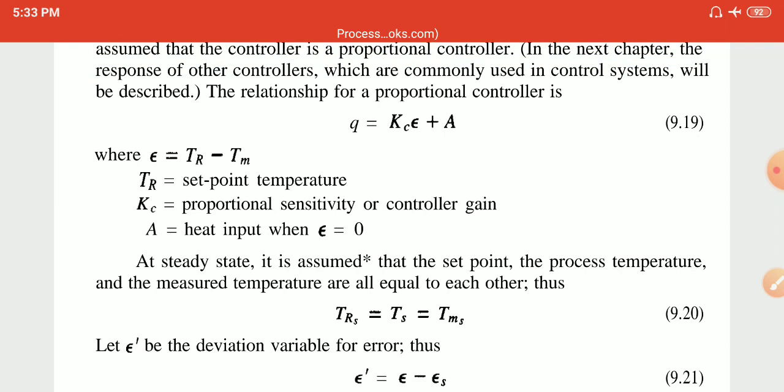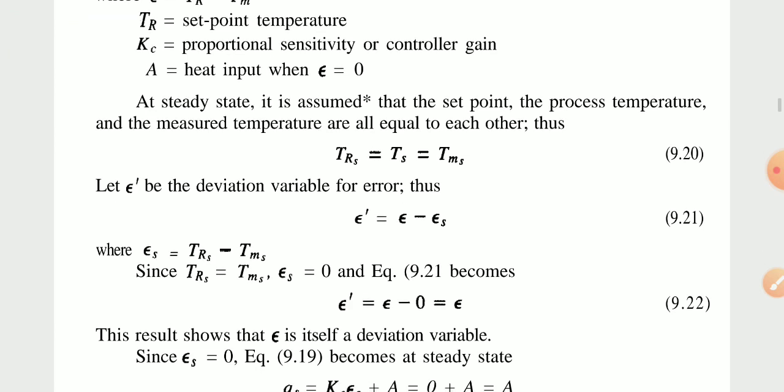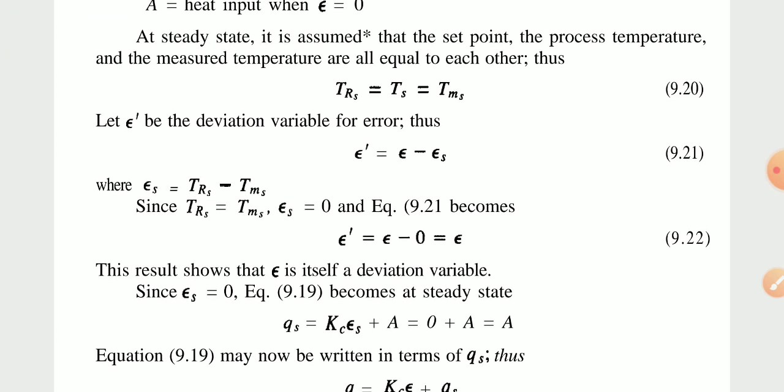Kc is equal to the proportional sensitivity or controller gain, and A is the heat input when epsilon is equal to 0. At steady state, assume that the set point, the process temperature and the measured temperature are all equal to each other. So TRS is equal to TS is equal to TMS. Let epsilon be the deviation variable for error. Thus E dash is equal to E minus ES, where ES is equal to TRS minus TMS.